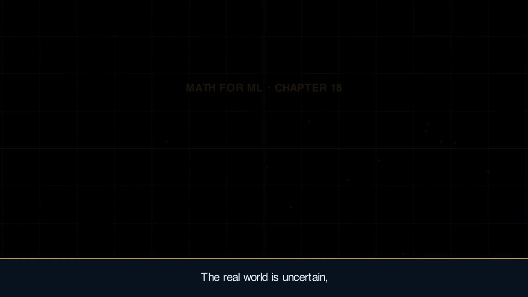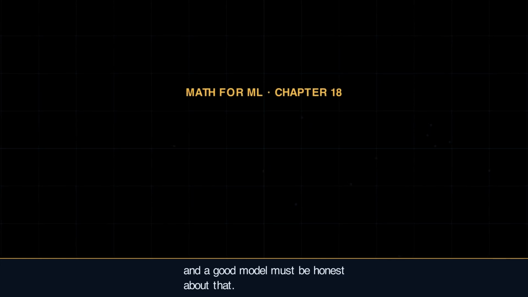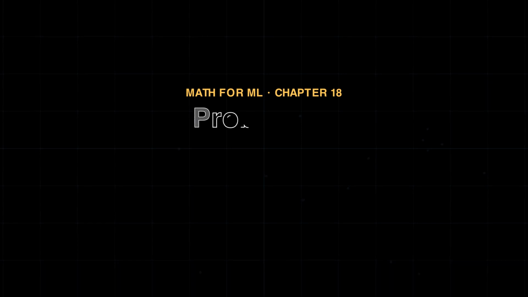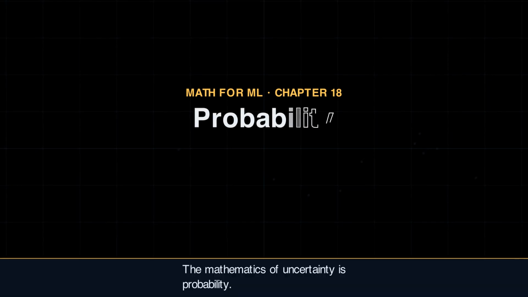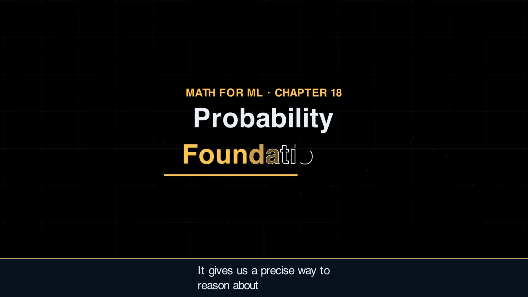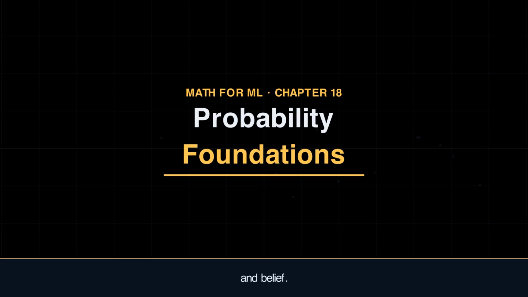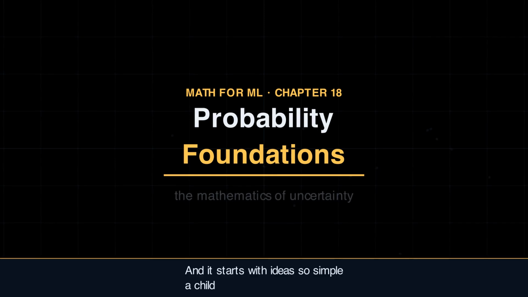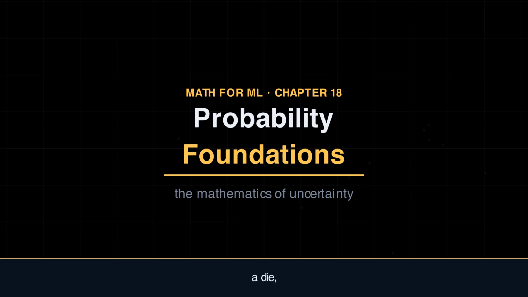The real world is uncertain, and a good model must be honest about that. The mathematics of uncertainty is probability. It gives us a precise way to reason about chance, evidence, and belief. And it starts with ideas so simple a child understands them: a coin, a die, a card.